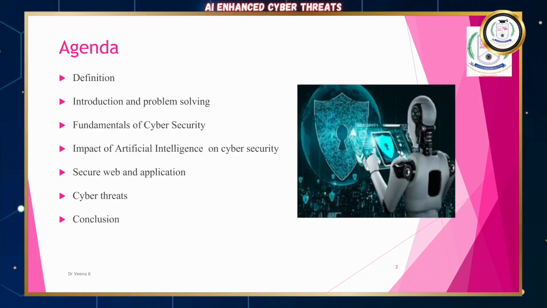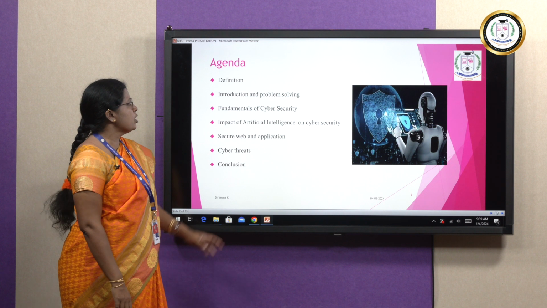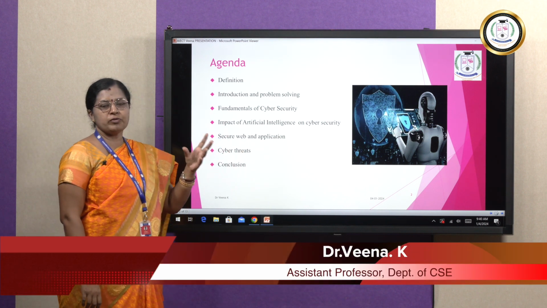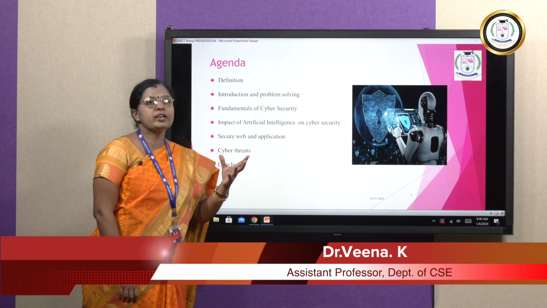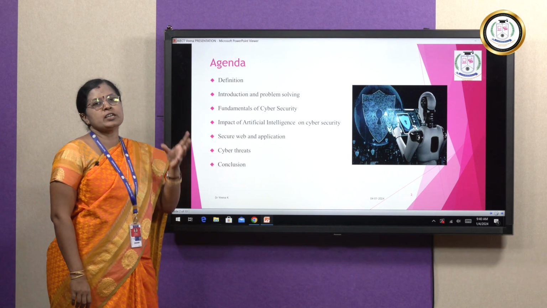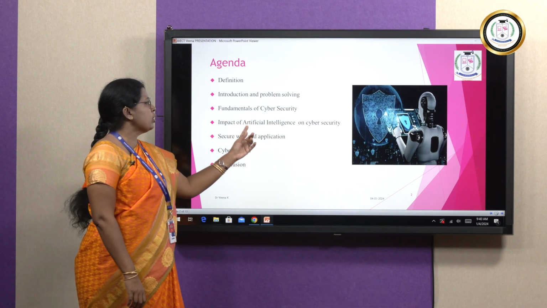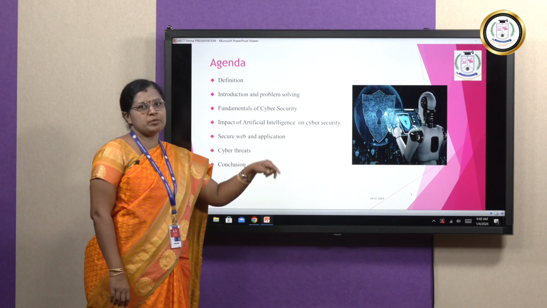Now the agenda consists of definition, introduction and problem solving, fundamentals of cyber security, impact of artificial intelligence on cyber security, secure web and application, cyber threats, and finally the conclusion. First we should know what problem solving is. Then we have to know what cyber security is. Then the impact of artificial intelligence on cyber security.